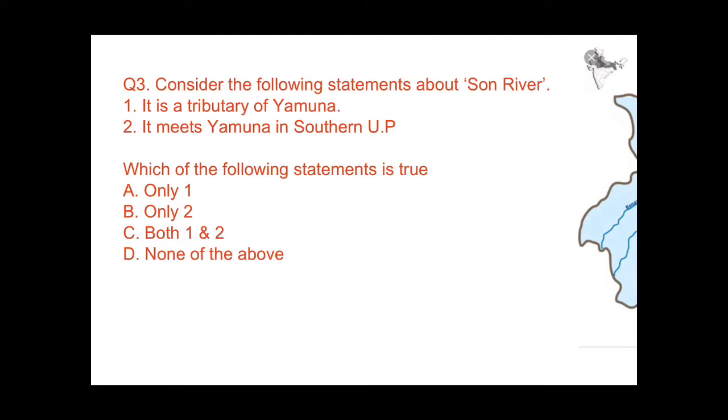Consider the following statements about Son River. I told you about this. First is, it is a tributary of Yamuna. Second is, it meets Yamuna in southern UP. So you have to tell, first of all, it is not a tributary of Yamuna, it is a tributary of Ganga. And it meets Yamuna in southern UP? No, it never meets Yamuna actually. It meets Ganga and it meets in Bihar. You can see this.